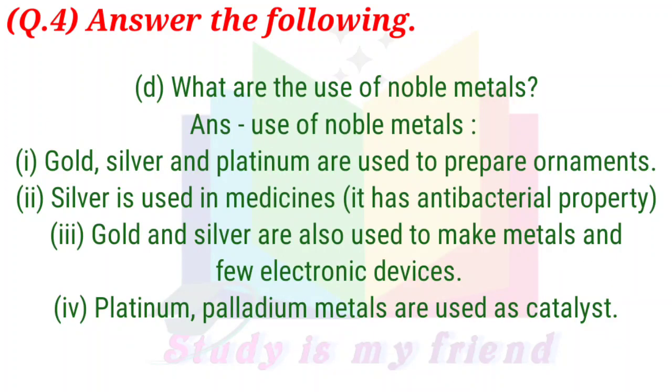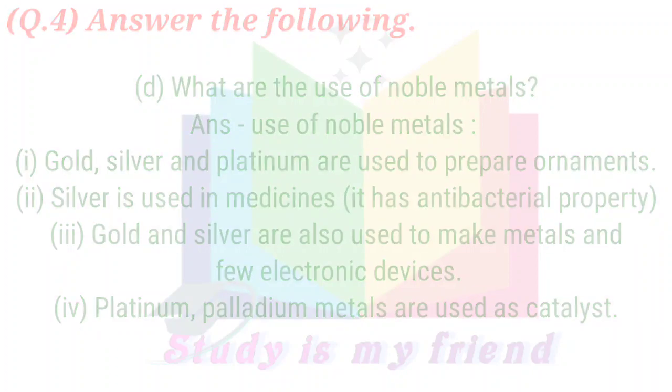D. What are the uses of noble metals? Answer. Uses of noble metals. 1. Gold, silver, and platinum are used to prepare ornaments. 2. Silver is used in medicines. It has antibacterial property. 3. Gold and silver are also used to make medals and a few electronic devices. 4. Platinum and palladium metals are used as catalysts.